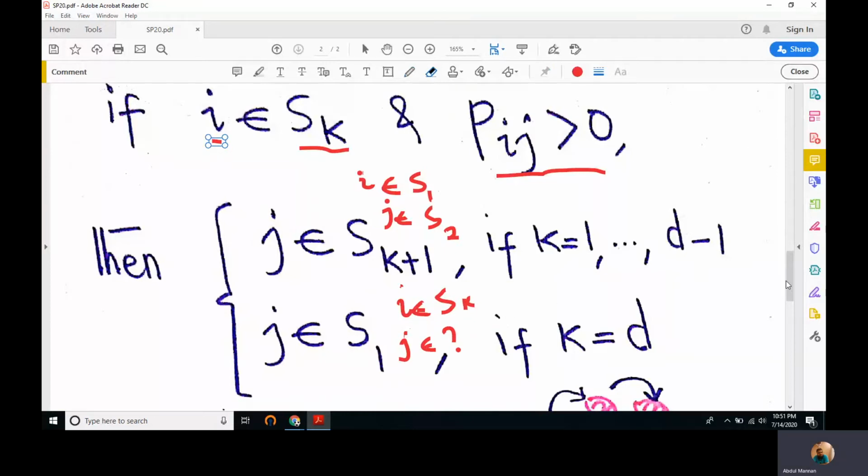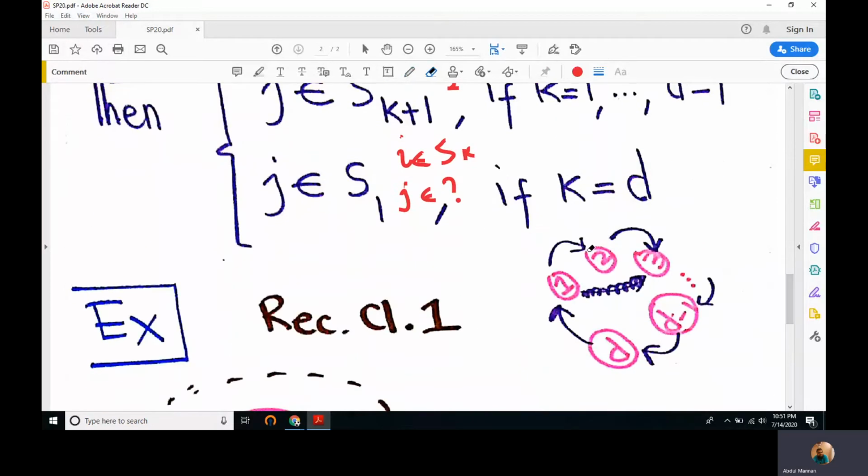Since these are periodic, all states go like this: 1 to 2, 2 to 3, 3 to 4, d minus 2 to d minus 1, d minus 1 to d, and all arrows from d go back to the first state. So the answer to this question is that if i state is somewhere in this group, j would be in the first group. j would be in the first group because finally it has to complete the cycle.